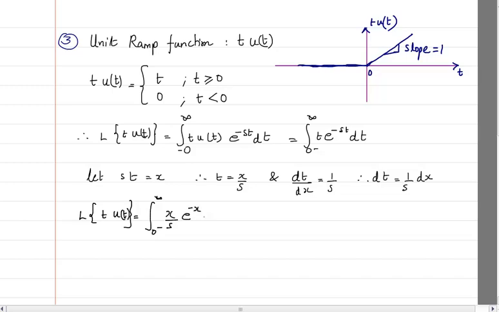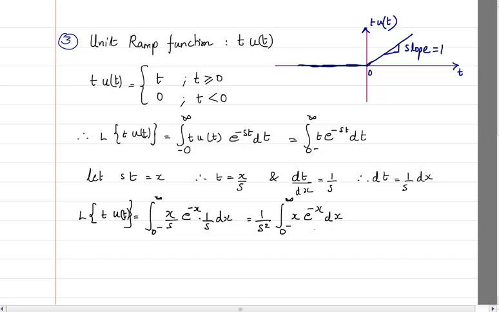And instead of dt, I will write 1 by s into dx. Now this is a differentiation with respect to x, so s I can take outside. Here I am having one s and another s, so I take 1 by s square outside. What remains is the integral from 0 minus to infinity of x e raised to power minus x dx.